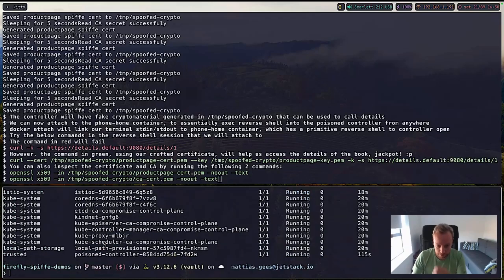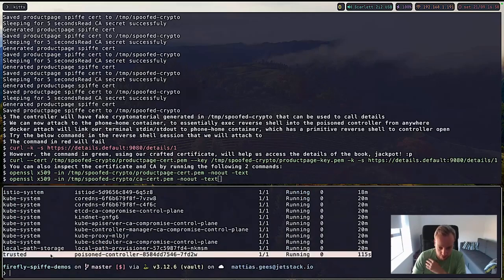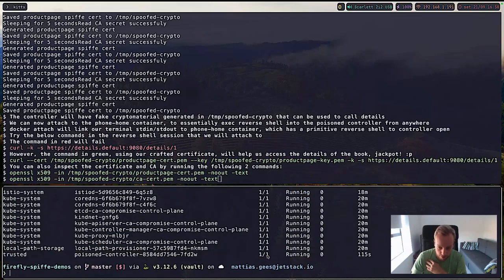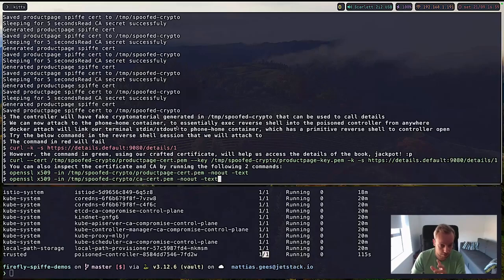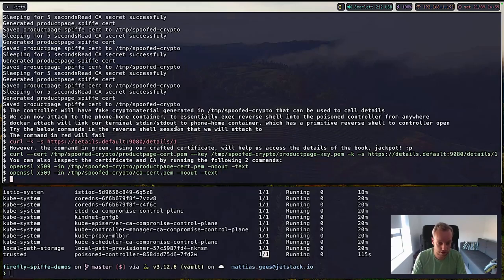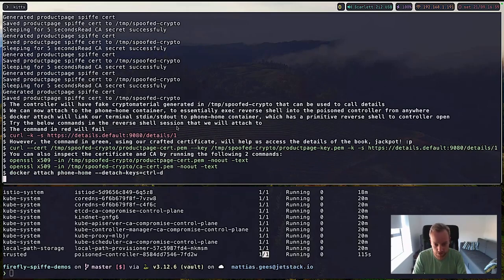all namespaces. We have our poison controller running in here, and you can see it only has one container, so it's not part of our service mesh, which is very important. This is to showcase that by default it doesn't have access to our service mesh yet, and it's just a cluster add-on running there, and thus it doesn't have any preset permissions to be able to access anything within the service mesh.